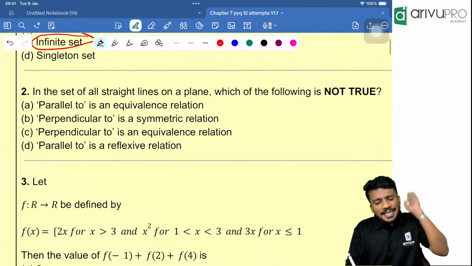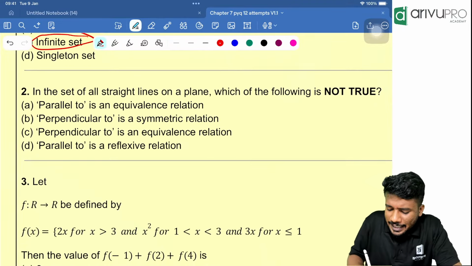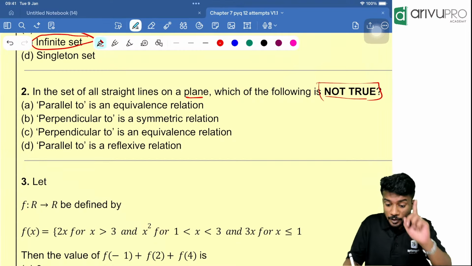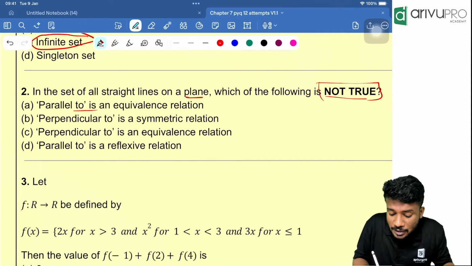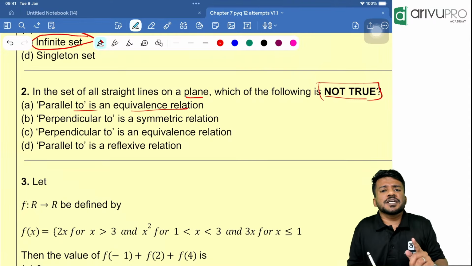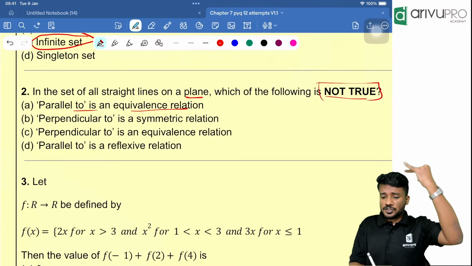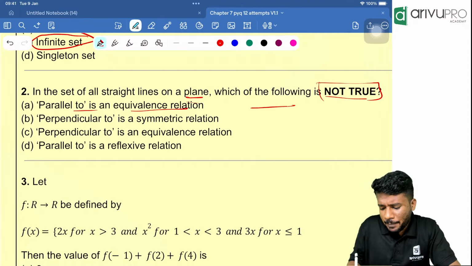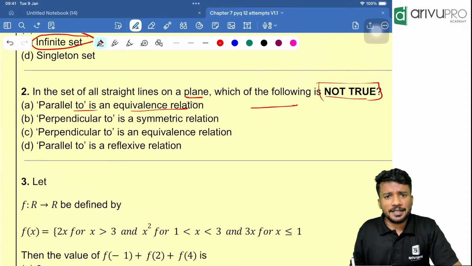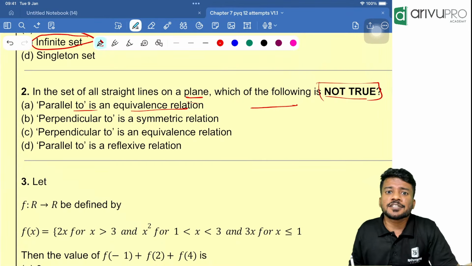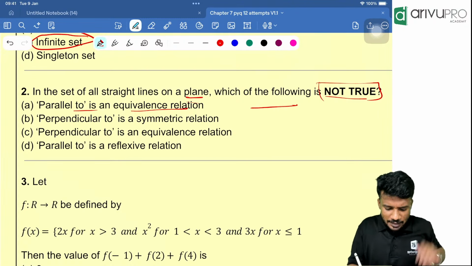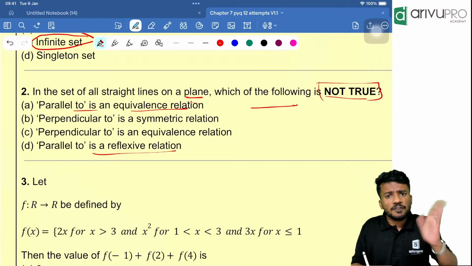Next question. In the set of all straight lines on a plane, which of the following is not true? Very important, not true. Look here. Parallel to is an equivalence relation. Equivalence means it should be reflexive, transitive, and symmetric. Is A parallel to A? Yes. If A is parallel to B and B is parallel to C, then A is parallel to C, correct? If A is parallel to B, then B is parallel to A. That means parallel to is an equivalence relation, and it is a reflexive relation.